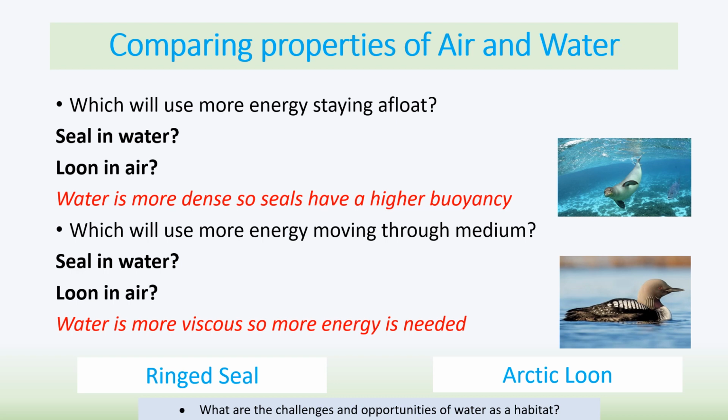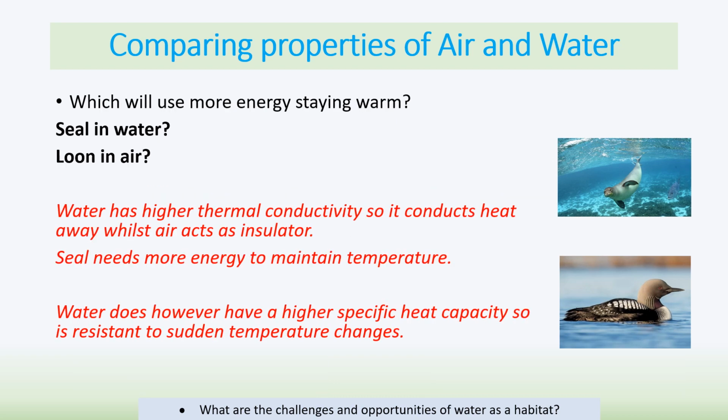So again, water is more dense, so seals have a higher buoyancy, and therefore they use less energy for that. Water is more viscous, so more energy is needed to swim through it by the seal. So you see there are different consequences of living on the land or living in water for the two different organisms.